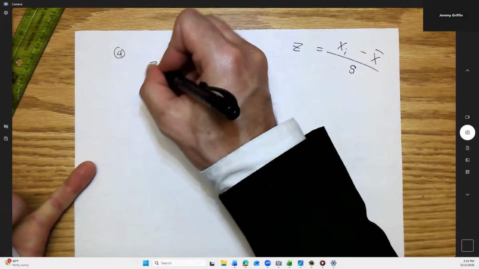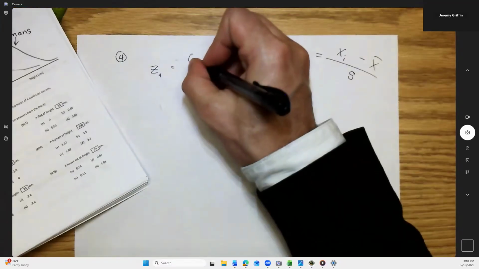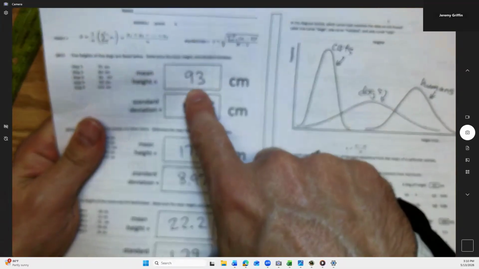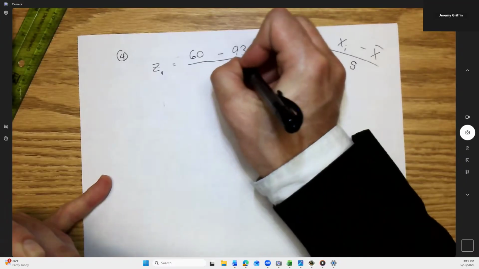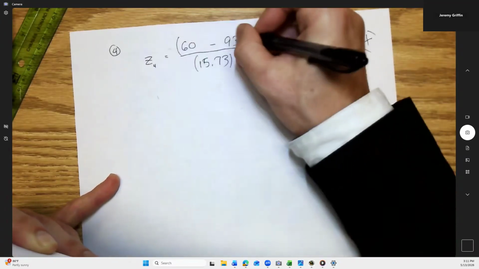So z-score for number 4. I got a 60 centimeter tall dog. I know the average dog was 93 centimeters. I found that before. I'm going to play off that. And then the standard deviation size is 15.73. These are all in centimeters.